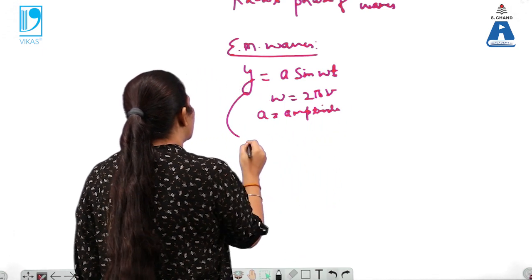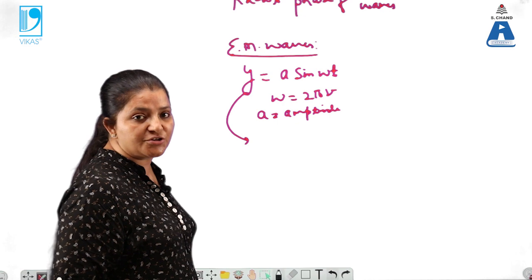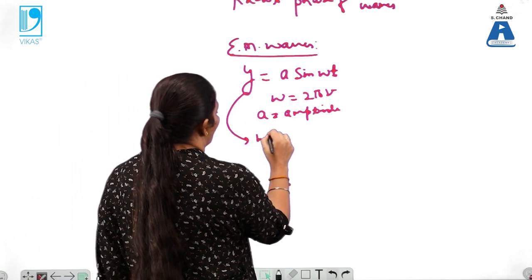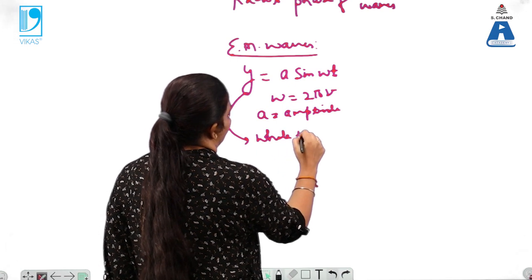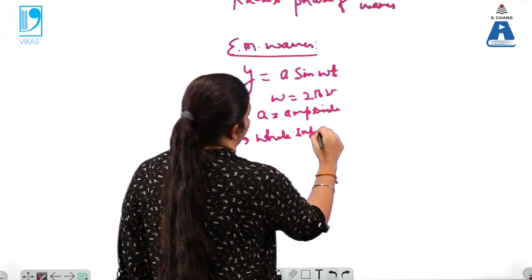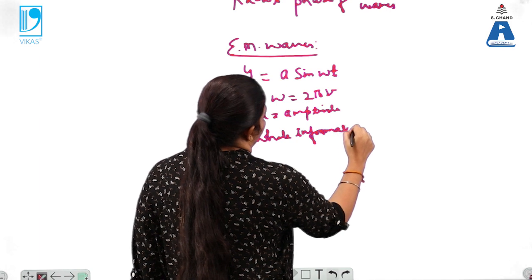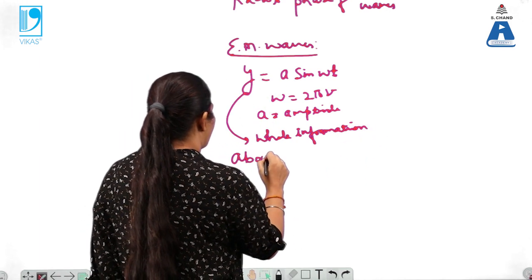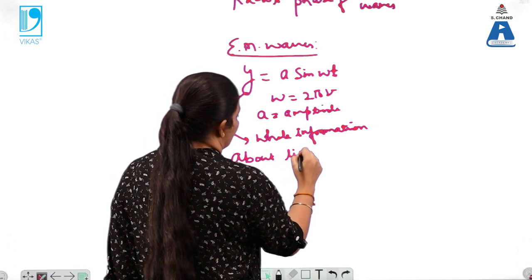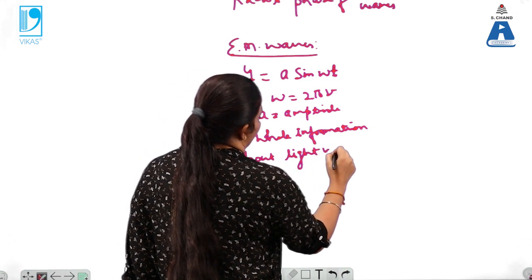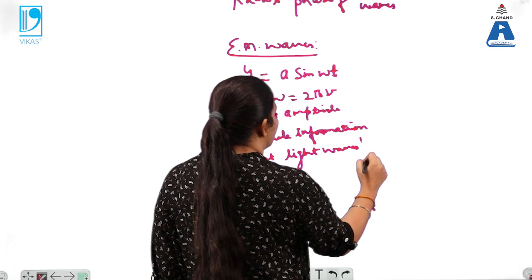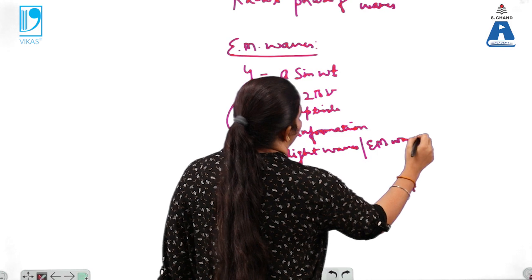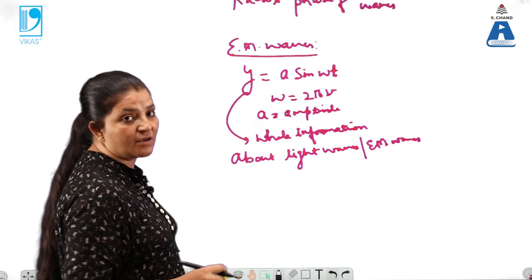That means this Y contains the whole information about the light waves, or you can say the EM waves or electromagnetic waves. It contains the whole information.